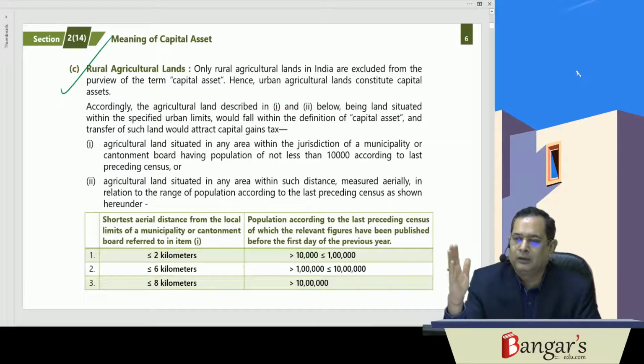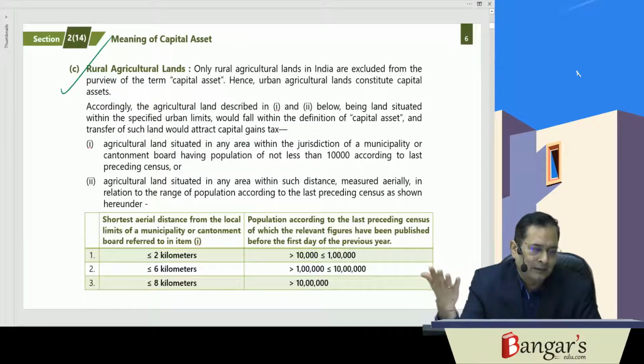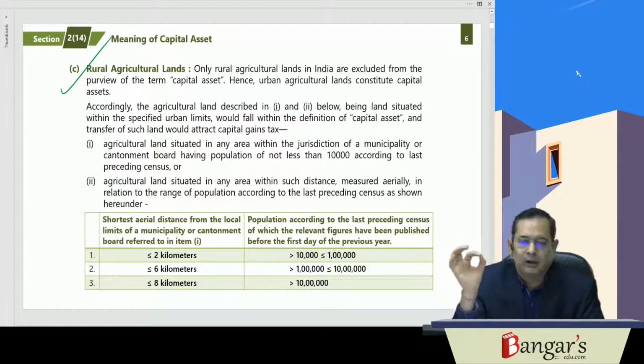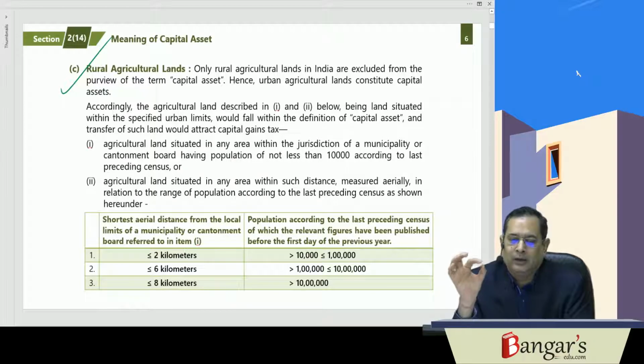Now if the population exceeds 10,000 but does not exceed 1 lakh, then up to 2 kilometers aerial distance from the local limits of that municipality or cantonment board is also an urban area. If land is situated there and you are transferring that land, then capital gains will arise. And in case the population exceeds 1 lakh but does not exceed 10 lakhs, then up to 6 kilometers will be the urban area, and if population exceeds 10 lakhs, then up to 8 kilometers will be the urban area. So fundamentally that is urban area.